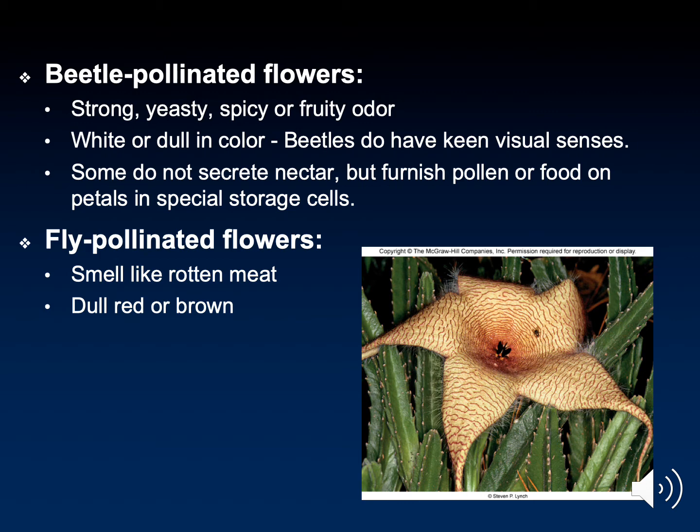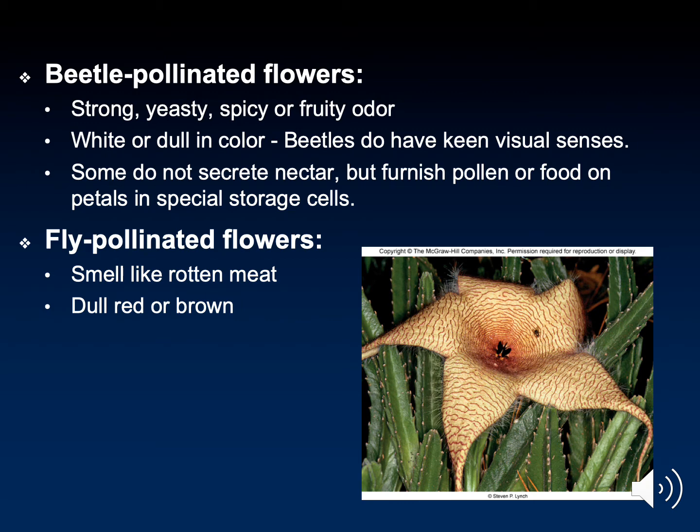Flies, on the other hand, use their sense of smell to find flowers that smell like rotting meat. I know this probably sounds disgusting. Why do they like the smell of rotten meat? The truth is, they don't actually have any reason to visit the flower for the pollination event, but they are attracted by the smell, thinking that the flower is actually meat. Female flies look for rotting meat as a place to lay eggs. When they find meat, they lay their eggs, such that when the eggs hatch, the young maggots have something to feed on as they develop into flies.